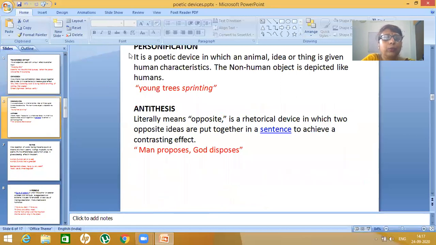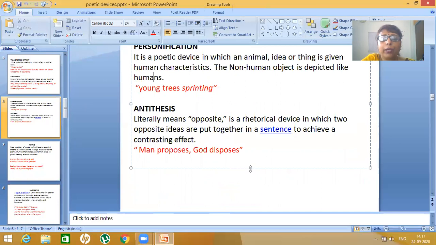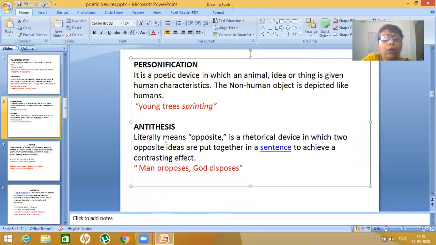Now let us come to the next one, personification. What do you mean by personification? Personification is a poetic device in which an animal or an idea or a thing is given human characteristics. Like you see over here, young trees sprinting. Can trees sprint? No. But who can sprint? Humans can sprint. Animals can sprint. So this quality of sprinting, a human attribute, has been given to the trees.